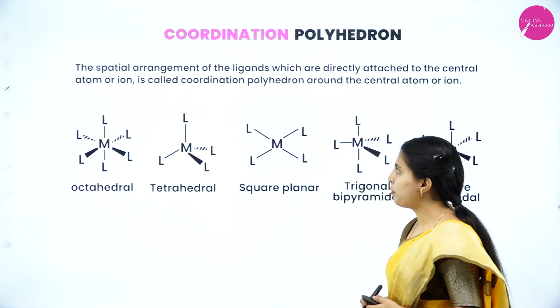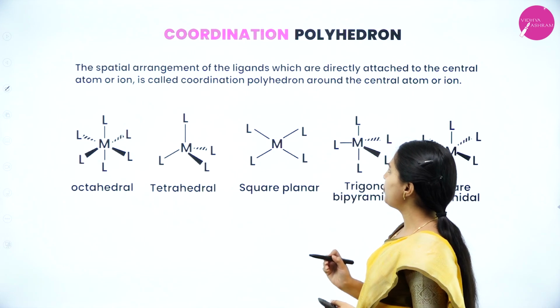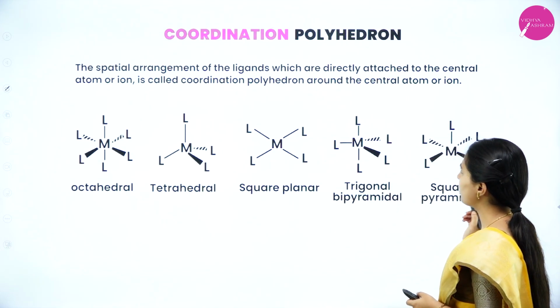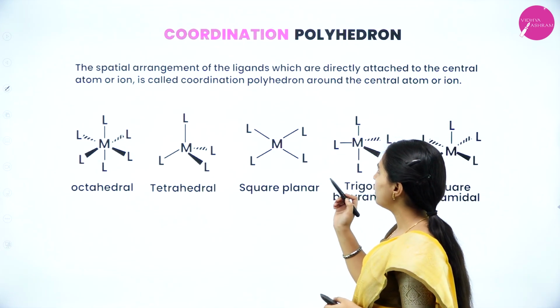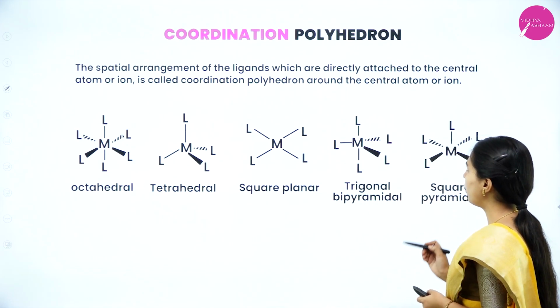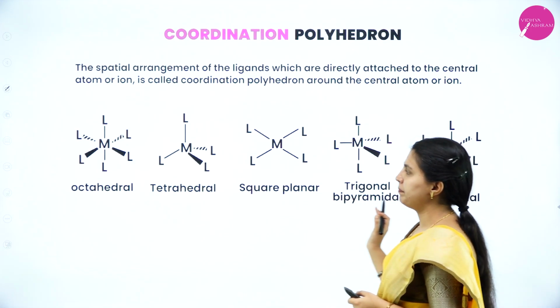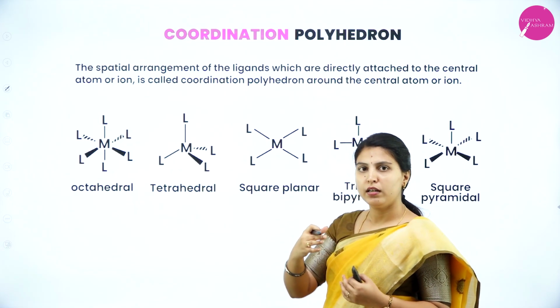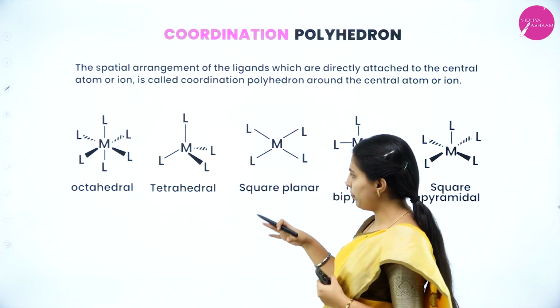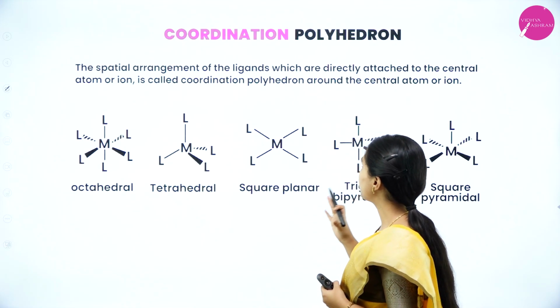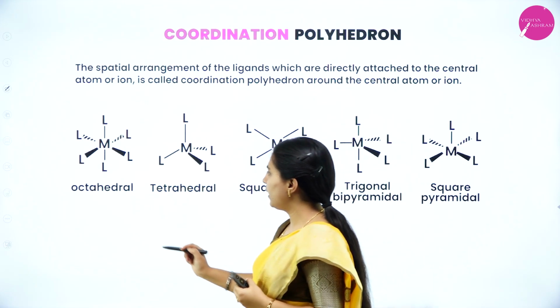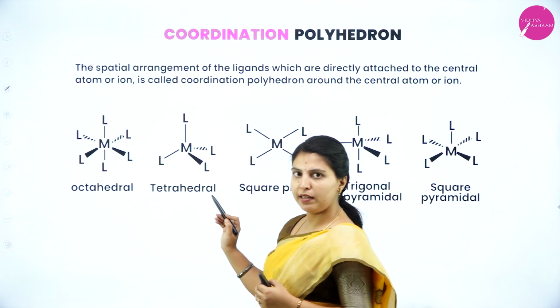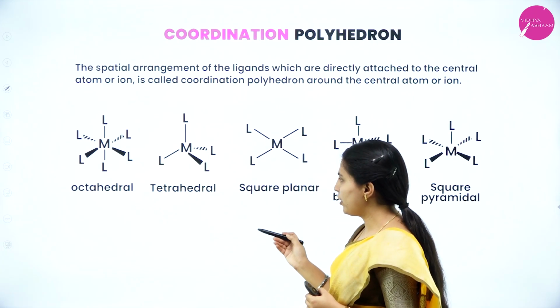Next, coordination polyhedron. The spatial arrangement of the ligands which are directly attached to the central metal atom or ion is called the coordination polyhedron around the central metal atom. In what direction or geometry the ligands attach to the metal will be considered as the coordination polyhedron. See here, 6 ligands connected to a single metal atom in an octahedral geometry.